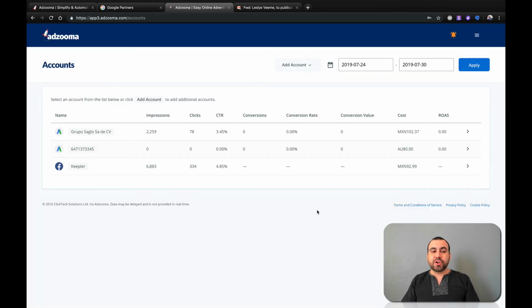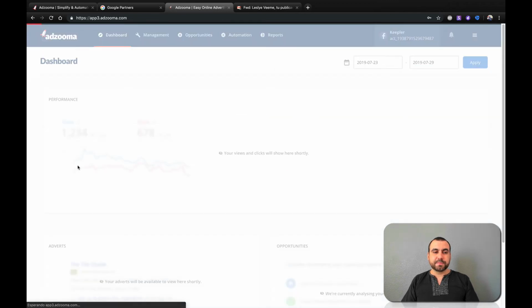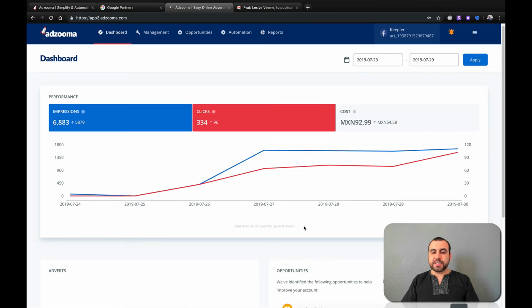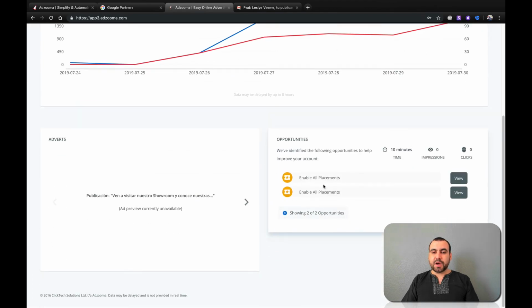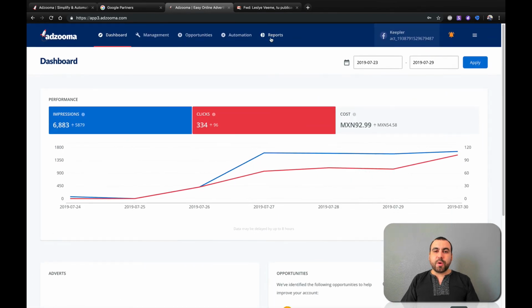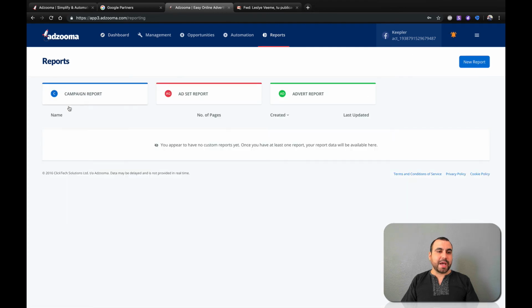We can customize the look of reports. Let's go back to my account. This is my Facebook, you can see that right there, and we'll log into this one. Now you can see the impressions and all that for Facebook. So what we're doing is heading over to reports. I don't have reports set up right now for the Facebook ones, but let's do one right now.